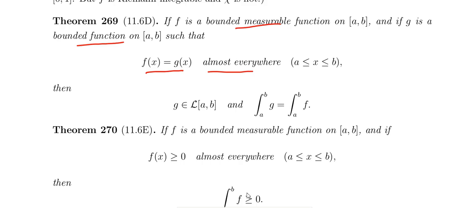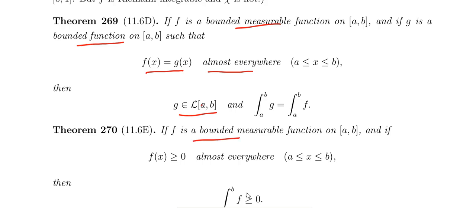So then g is Lebesgue integrable on a comma b. f ன்றது is Lebesgue integrable, but g is only a bounded function. But f of x equal to g of x இருக்கு almost everywhere, that is most of the point of a comma b ல, then g is Lebesgue integrable ன்னு சொல்லலாம். That is the result. Okay, so f ன்றது Lebesgue integrable இருந்து f of x equal to g of x இருந்தாலே போதும், most of the point ல g is Lebesgue integrable on a comma b.